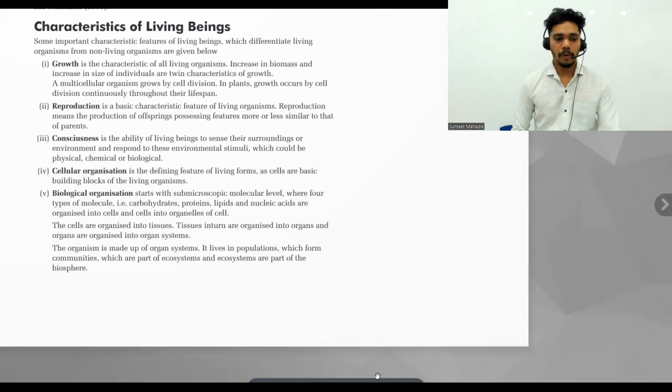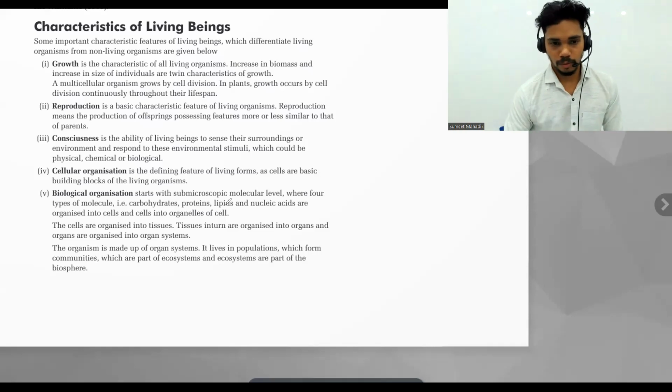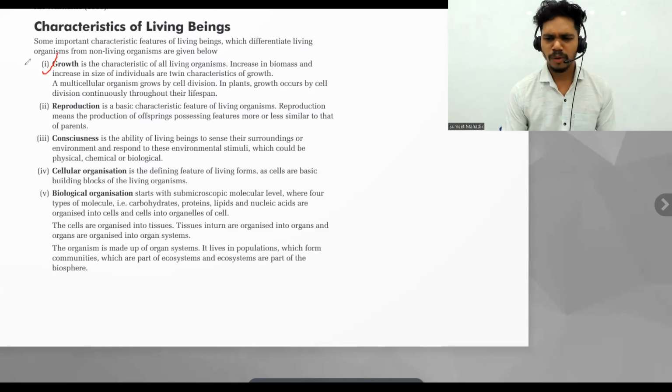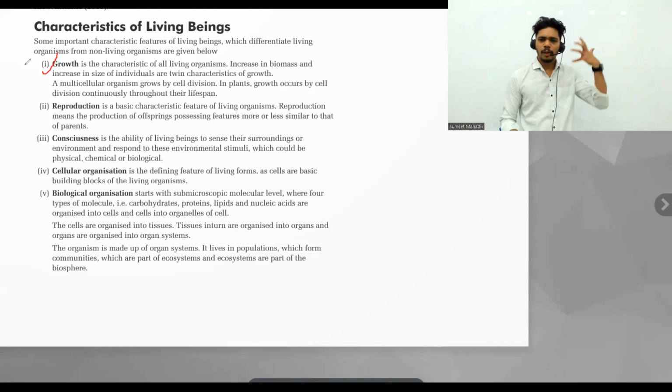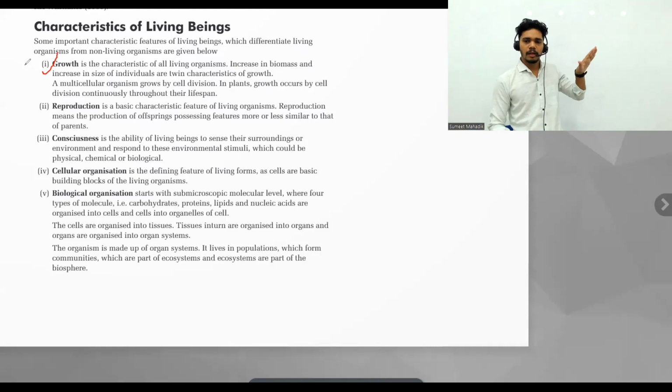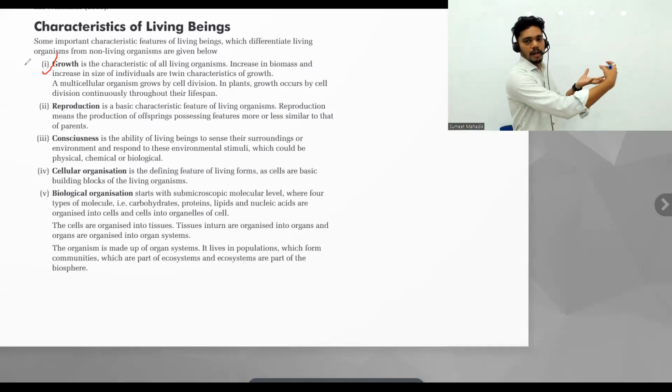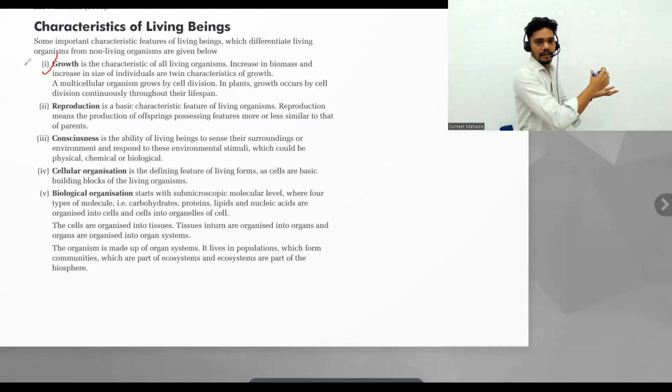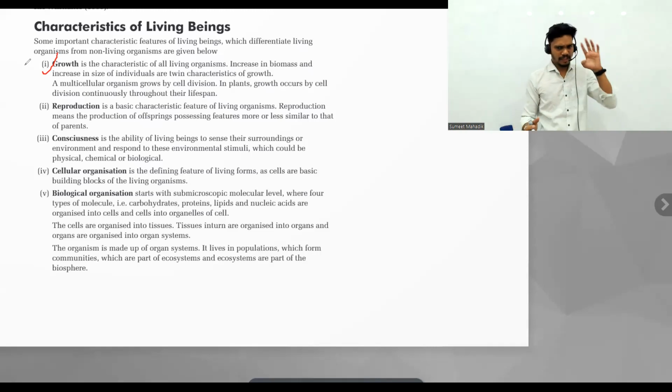Okay, so the first point is growth. So you can see here the first point we have to discuss is the growth. So what is growth exactly? Plant बड़े हो जाते हैं, right? From the seedling, there is a plumule and the radicle, and then the growth of the plant will be there. So what is growth exactly? Increase in size that we can see, right?